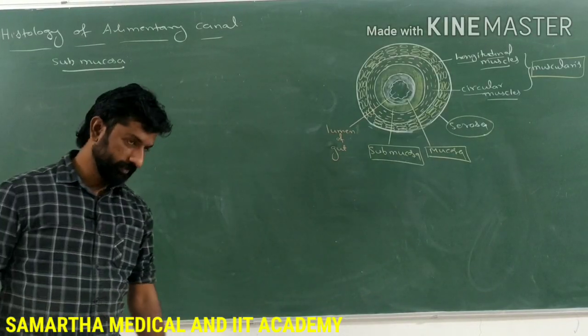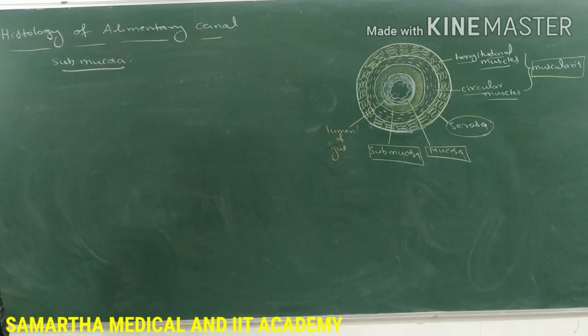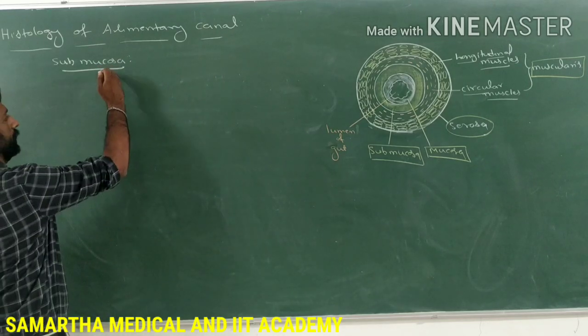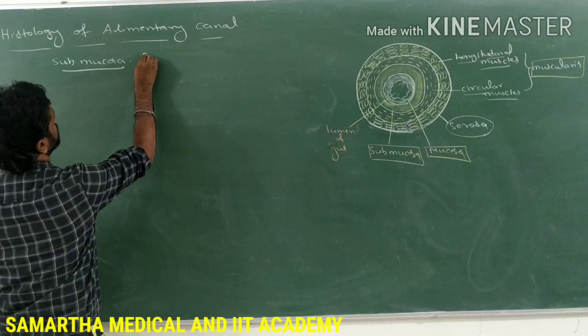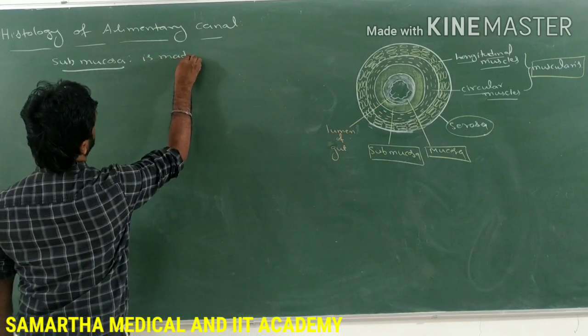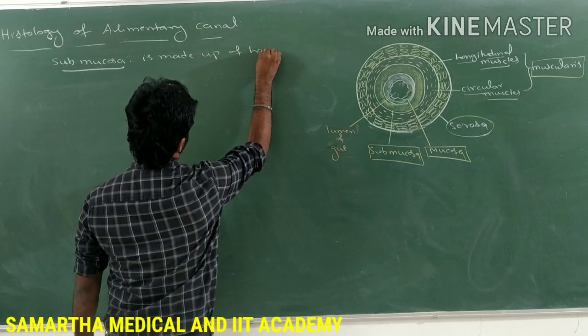Next layer is submucosa. This is the layer next to the muscularis, and this submucosa is made up of loose connective tissue.